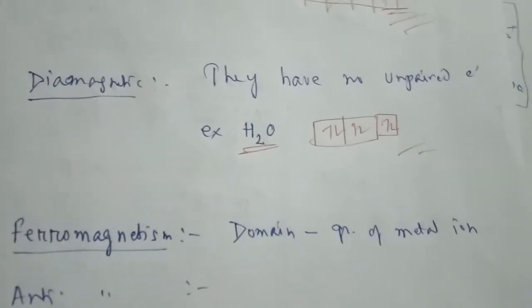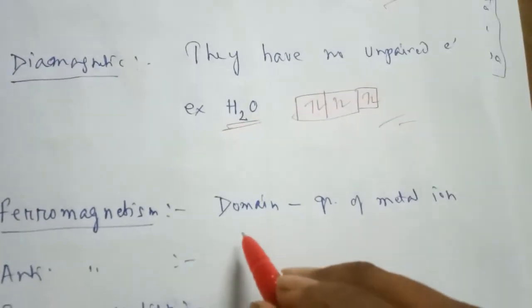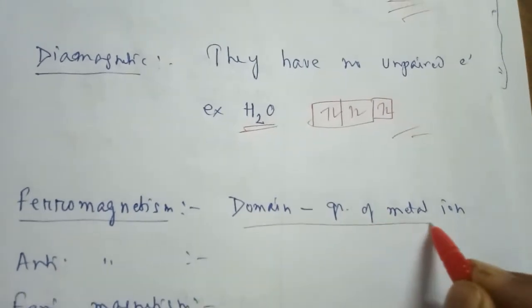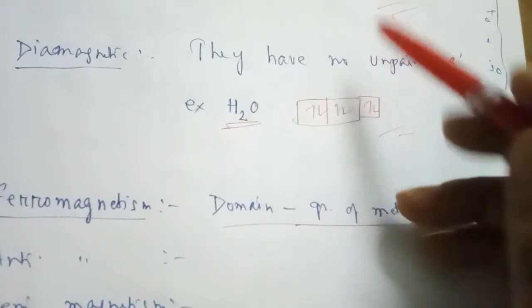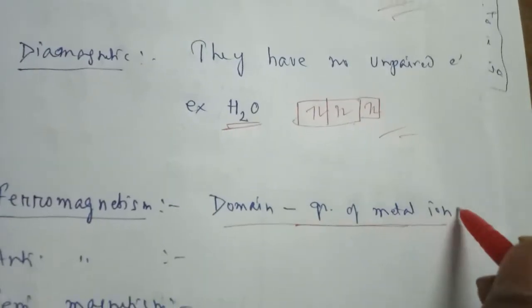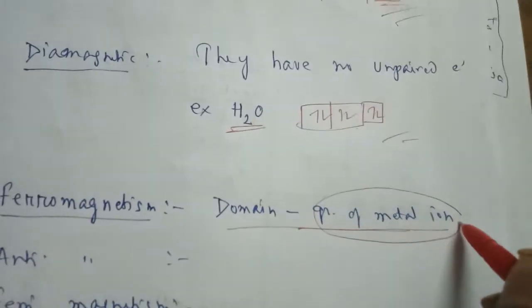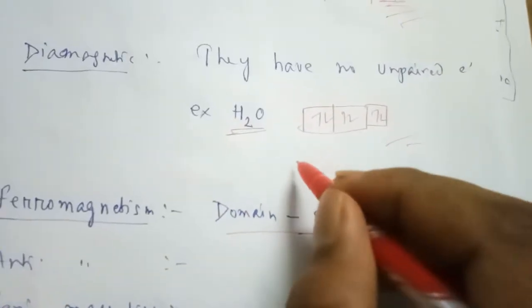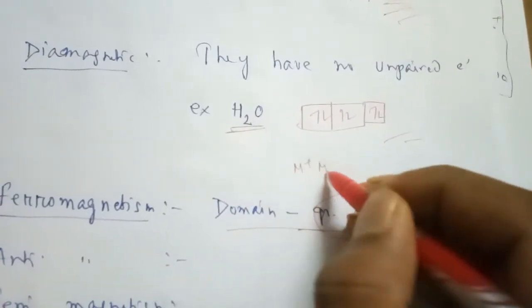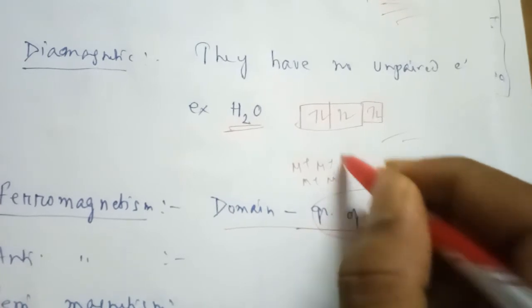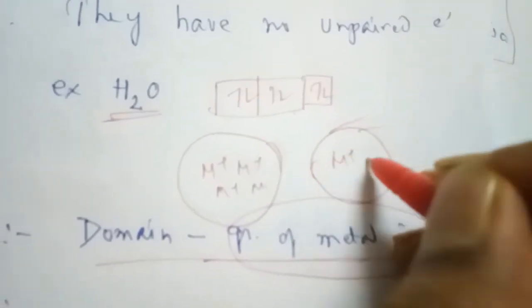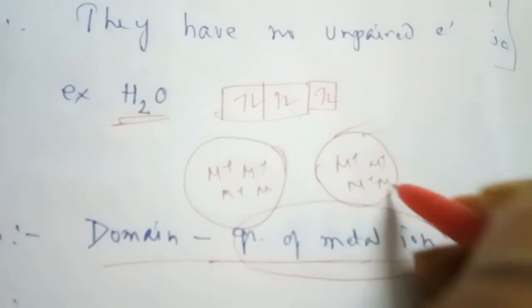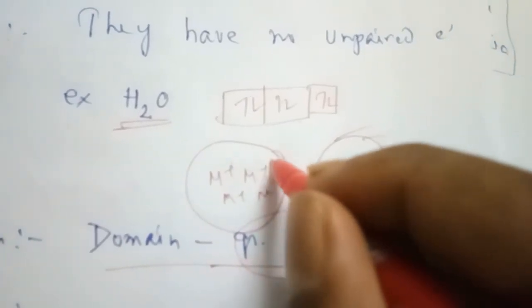Now another one is ferromagnetic. Before going to ferromagnetic, you have to understand the domain. An individual atom may contain paired or unpaired electrons, but a domain means a cluster of metal ions, a group of metal ions. For example, friend circles are there, no? So metals also form some groups. Metal ions remain in groups.